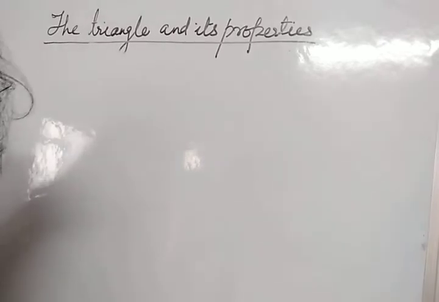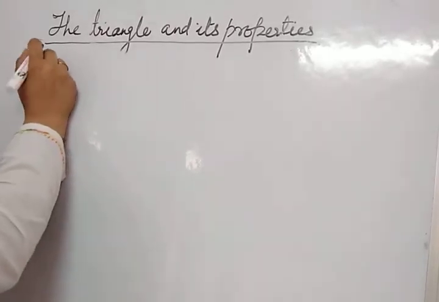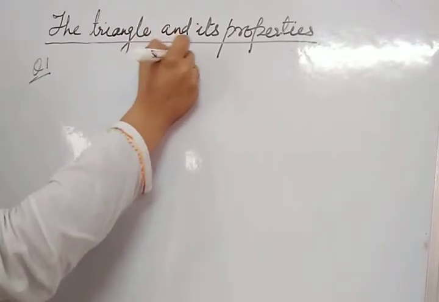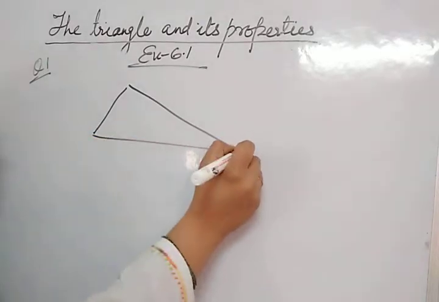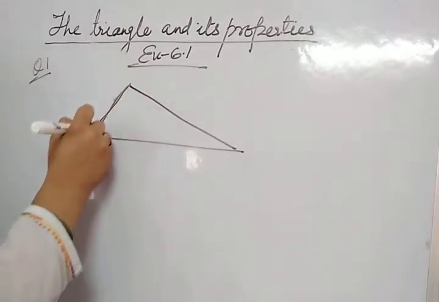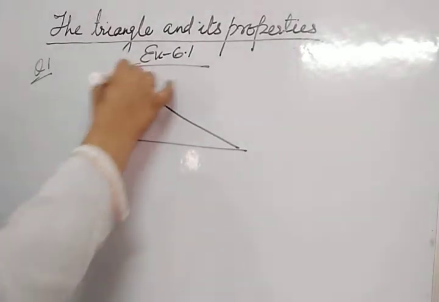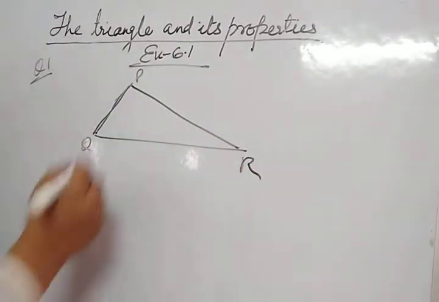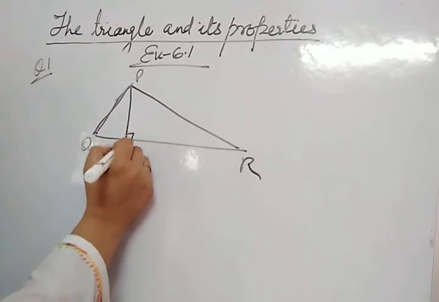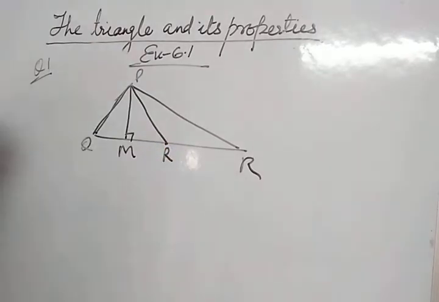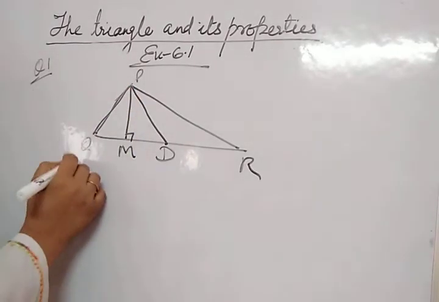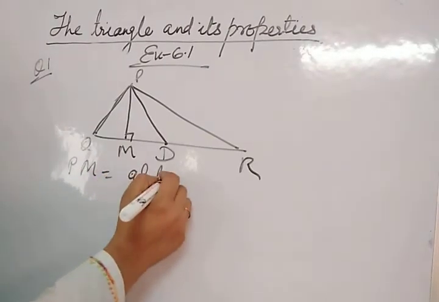Question number 1 of exercise 6.1. Here the triangle is given, that is PQR. Altitude is PM and the median is PD. Now in the first question you have to tell what is PM. PM is the altitude.